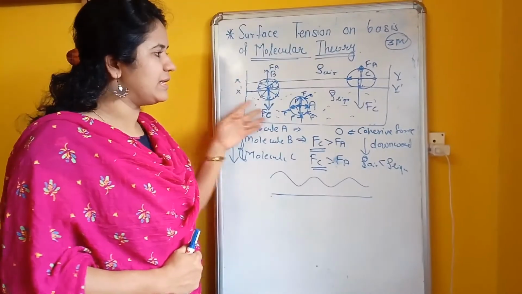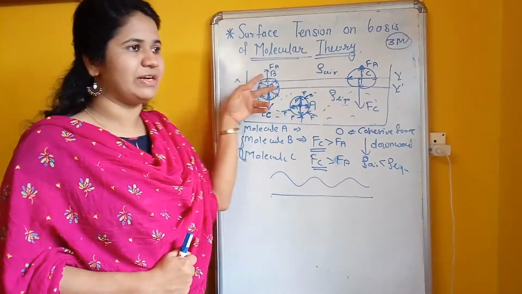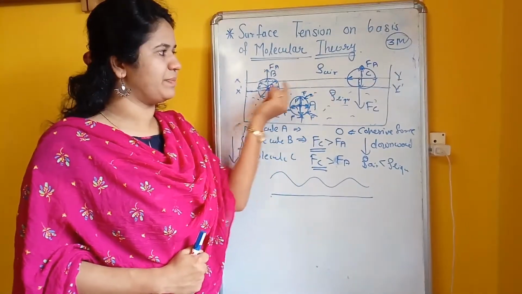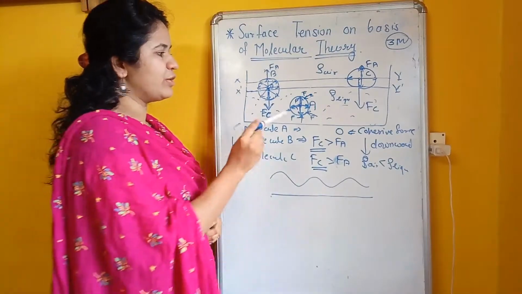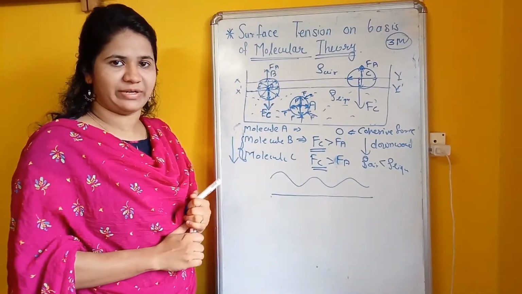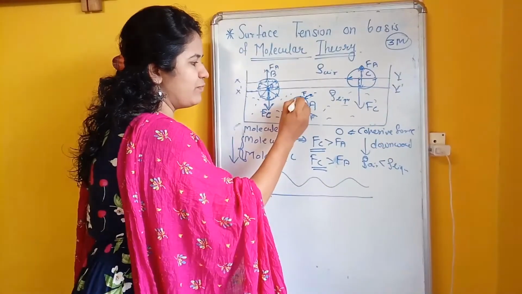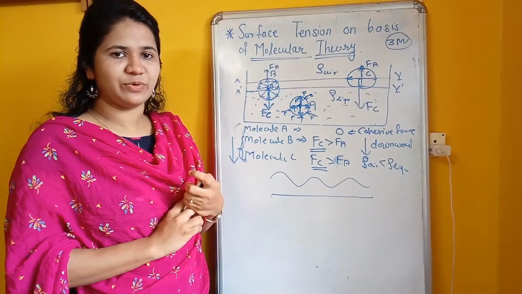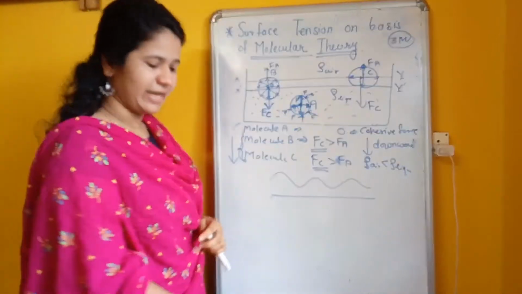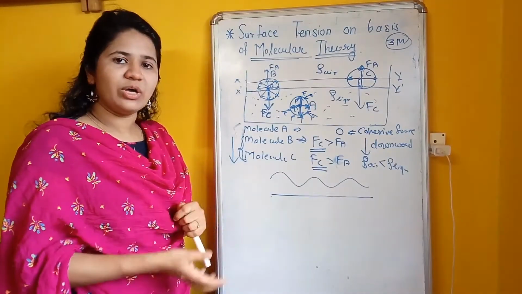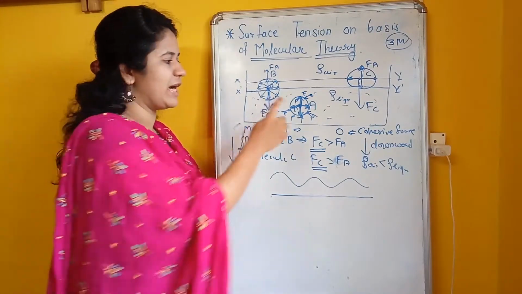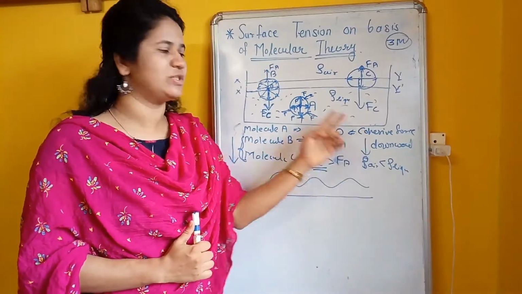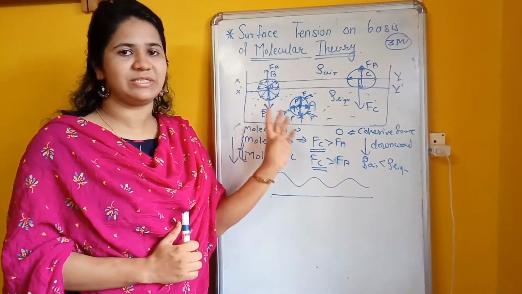Clear? This is a liquid and this is the surface of the liquid, which we consider as a soap film. Molecule A, molecule B and molecule C are there. Molecule A has some force of attraction, which is produced and present inside the liquid. The same force is produced by the opposite side, and that force is nothing but the cohesive force. So the net cohesive force at point A is 0.